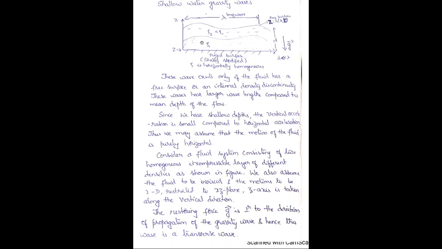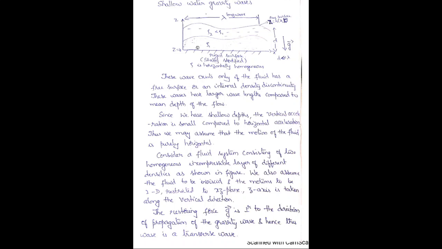So we consider a fluid layer, a system consisting of two homogeneous incompressible layers of different densities, as shown in the figure. We also assume the fluid to be inviscid and the motions to be two dimensional, restricted to the xz plane. The z-axis is taken along the vertical direction.